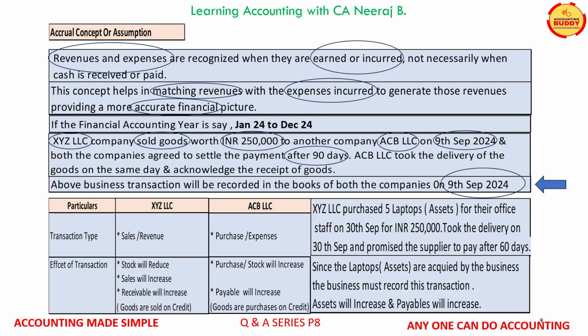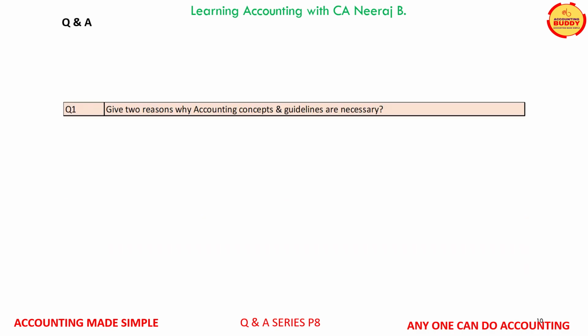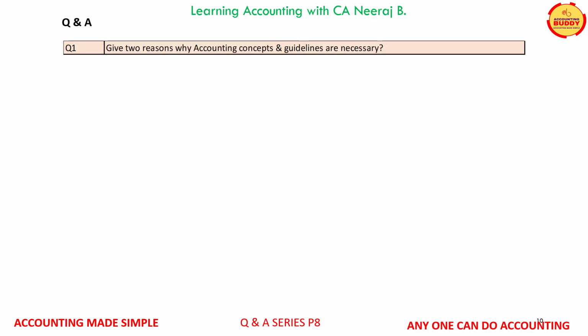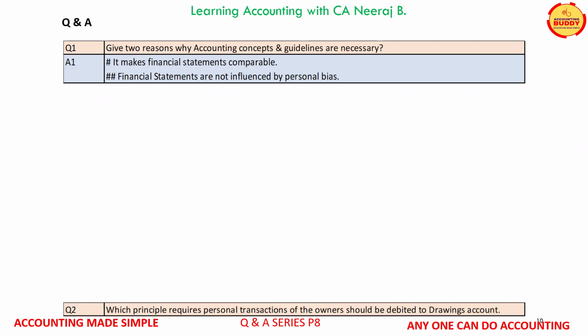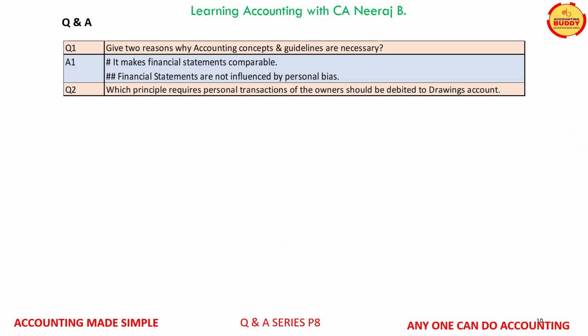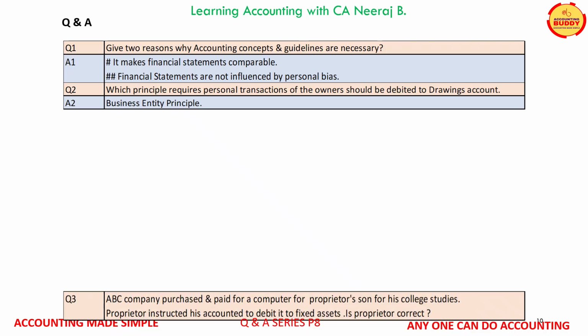Let us now try and answer few questions related to the topics which we have just discussed. Question number 1. Give 2 reasons why accounting concepts and guidelines are necessary. The answer is it makes financial statements comparable, and second, financial statements are not influenced by personal bias. Question number 2. Which principle requires personal transactions of the owners should be debited to their drawings account? Yes, the principle is business entity principle.